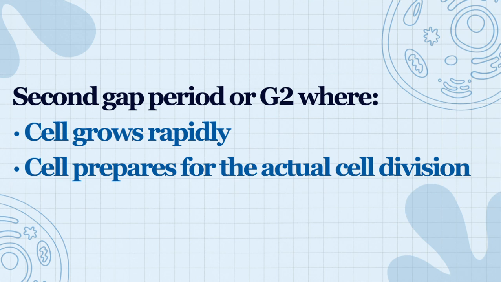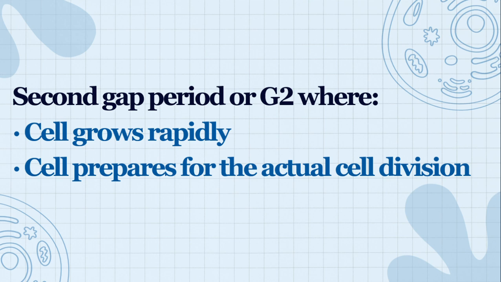And then the next checkpoint is in G2. In G2, after the DNA has been replicated, the checkpoint will check if the DNA was replicated correctly.